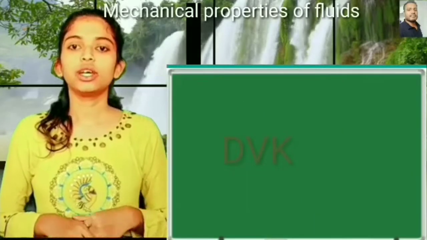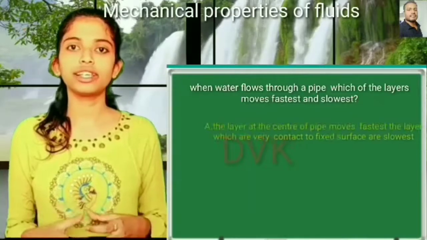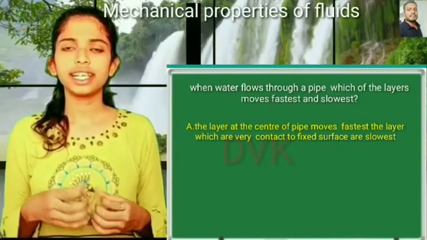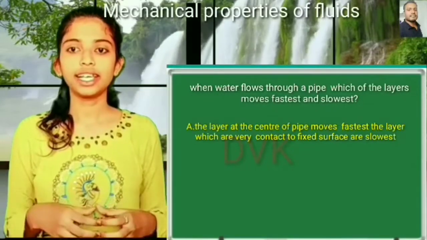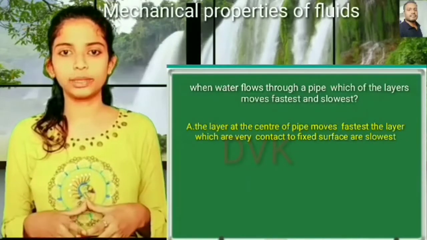Coming to the twelfth question, when water flows through a pipe, which of the layers are fastest and which of the layers are slowest? The layers at the center of the pipe move fastest, and the layers which are in contact with the fixed surface move slowest.